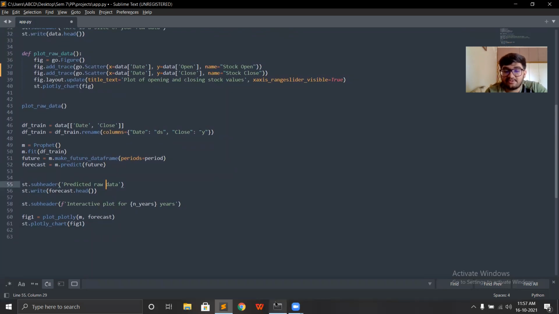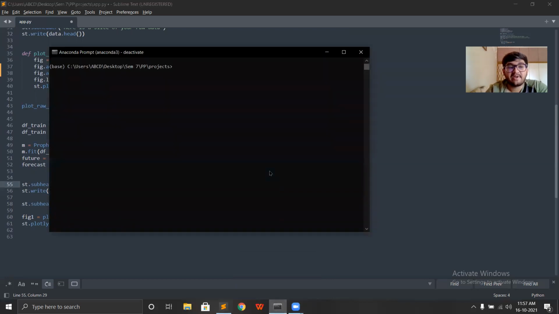Now let's move on to the execution phase, where I will show you how to execute this web app. So I am already in my working directory, and for installing all the requirements which I imported here, I have created another environment and I'm going to activate it. So this is my environment, time series is my environment. After activating it, in order to run the Streamlit web app, we need to enter the command streamlit run and your file's name. In my case, it is app.py.